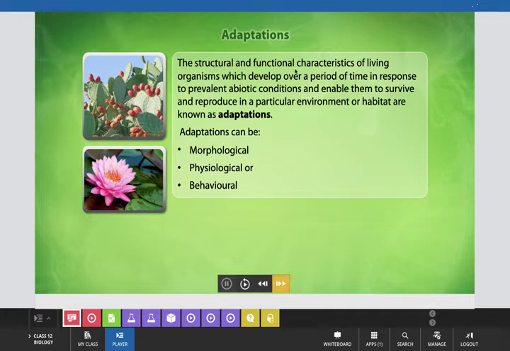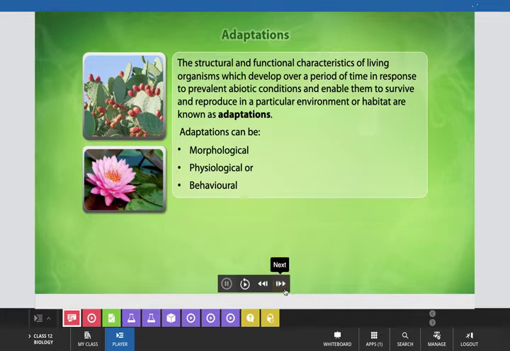The structural and functional characteristics of living organisms which develop over a period of time in response to prevalent abiotic conditions, and enable them to survive and reproduce in a particular environment or habitat, are known as adaptations. Adaptation can be of three types: morphological, physiological, or behavioral.